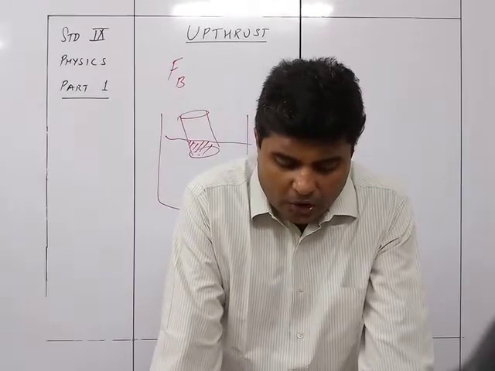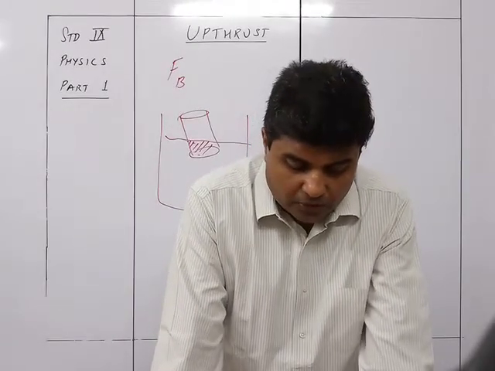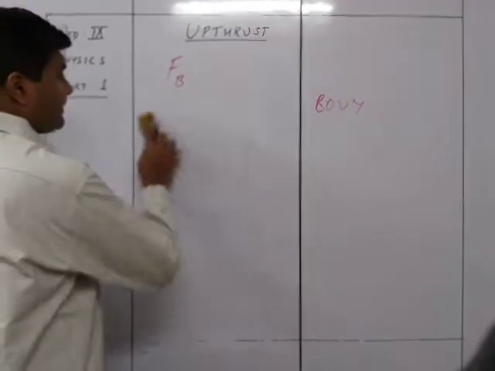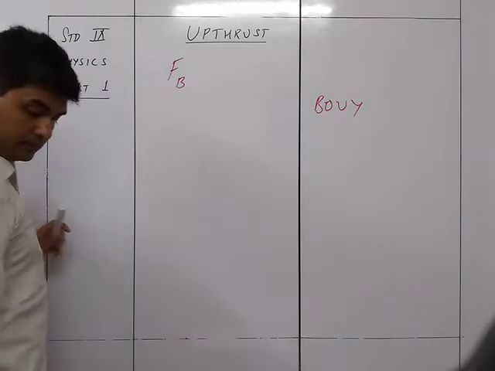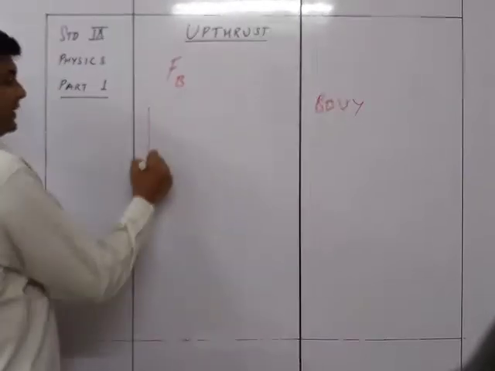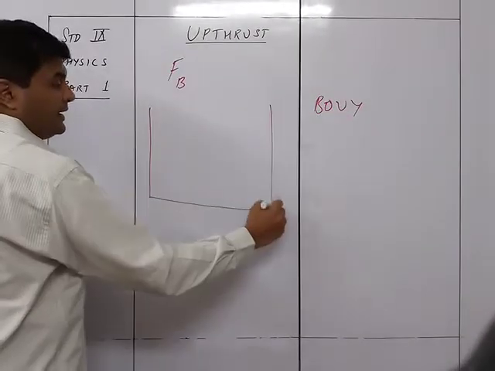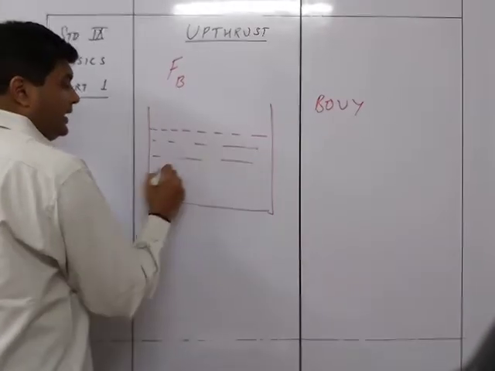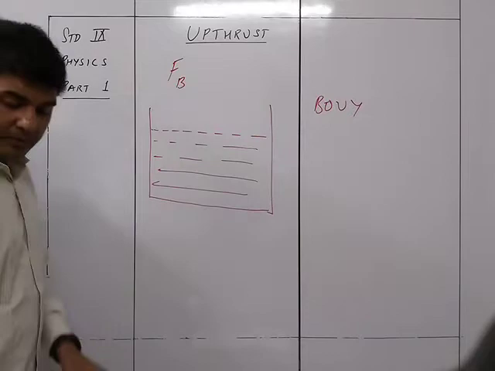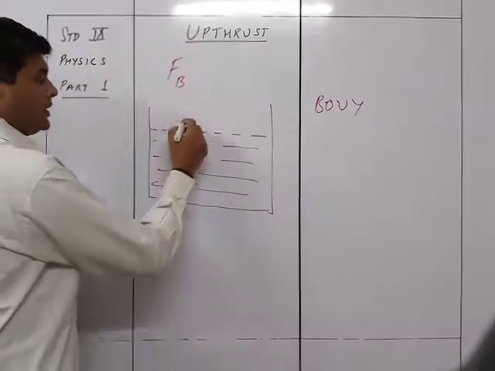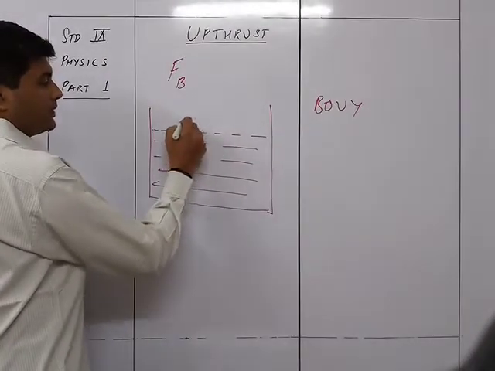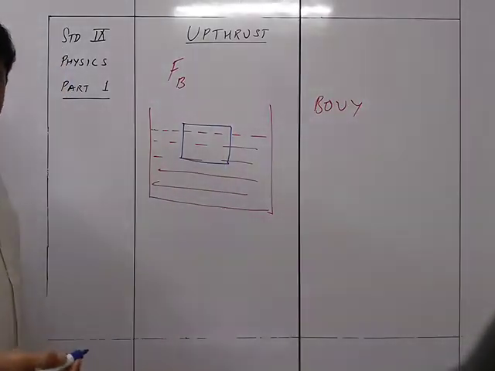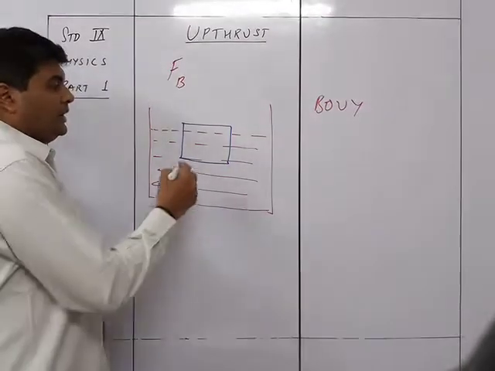When a can or cork is put in the tub of water, two forces act on it. So let's see now. We have this particular container. The container is filled with water up to this point, and inside this container we are putting a particular kind of cube, or maybe just a substance.